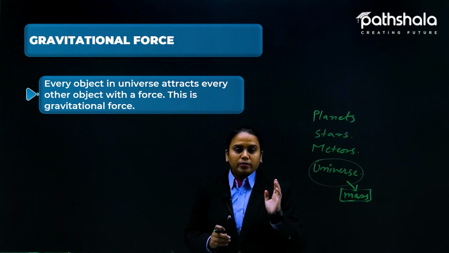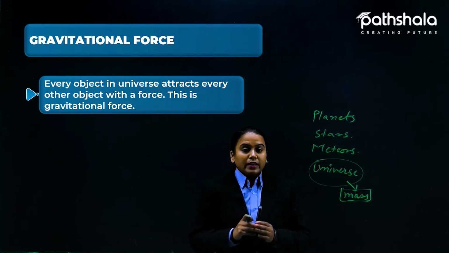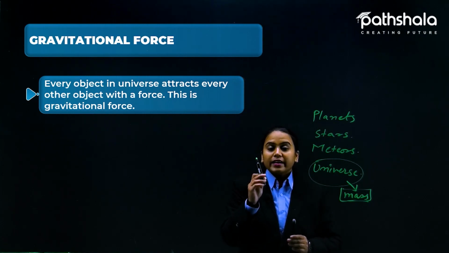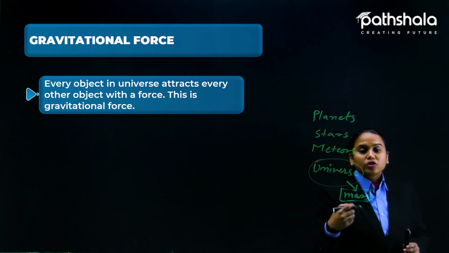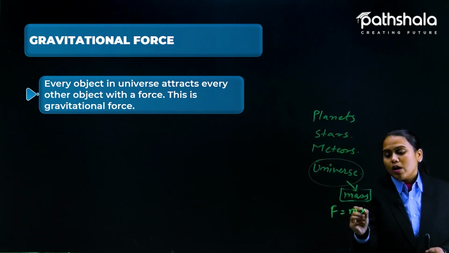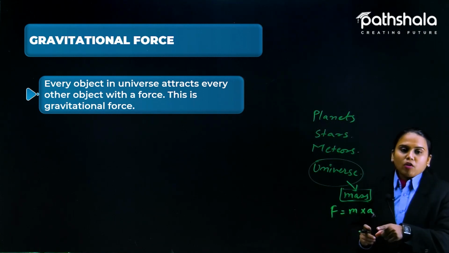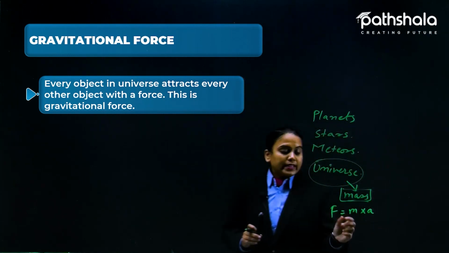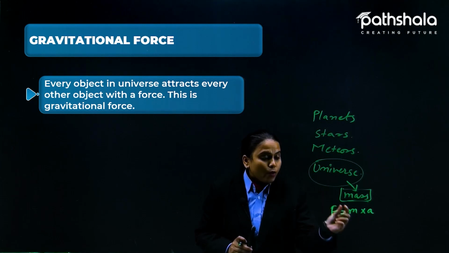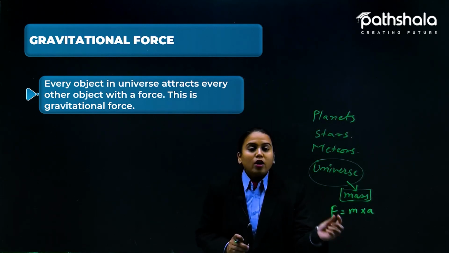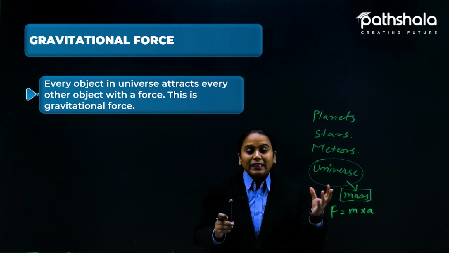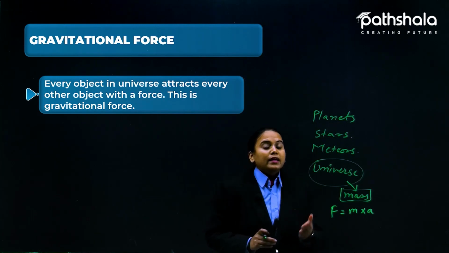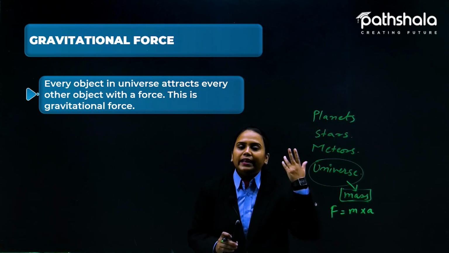Every object that has its mass, mark my word, every object that contains certain mass contains gravitational force. Even this marker has certain mass, so it will have certain gravitational force, and we can judge that gravitational force with the formula F = m × a, which we have read in the previous chapters. But the mass here is very low, and with this less mass it cannot attract big things towards itself. It has its own gravitational force, but that is so small that we can neglect it.